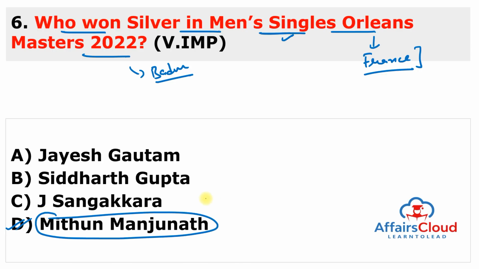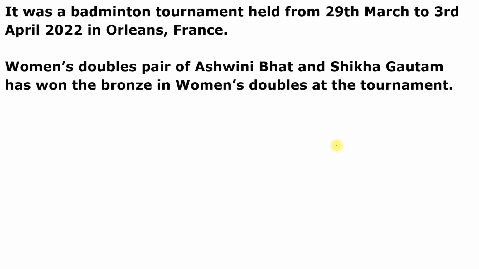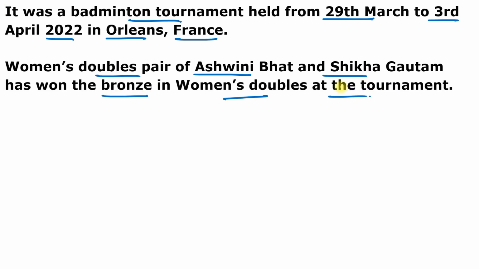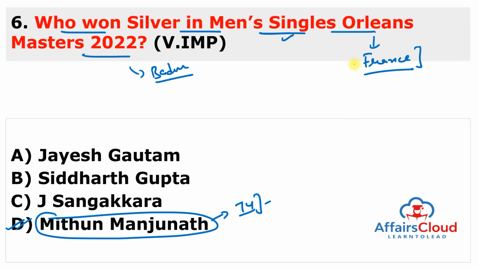So Indian shuttler Mithun Manjunath, whose world ranking is 74 in the men's singles, has won the silver medal in the men's singles at Orleans Master 2022. So it was a badminton tournament which was started on 29th of March and it ended on 3rd of April 2022, and it was hosted by France and exact place is Orleans. And even women doubles pair of Ashwini Bhatt and Shikha Gautam has also won the bronze in the women's double at this tournament. So if you want to remember the doubles pair, you can just read this name Ashwini Bhatt and Shikha Gautam, but otherwise you have to just remember who won the silver medal in the Orleans Master. But the most important thing, Orleans Master related to badminton.